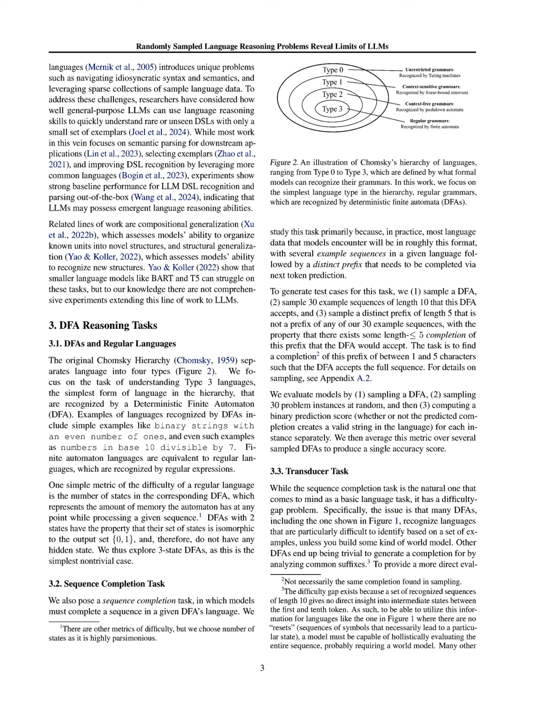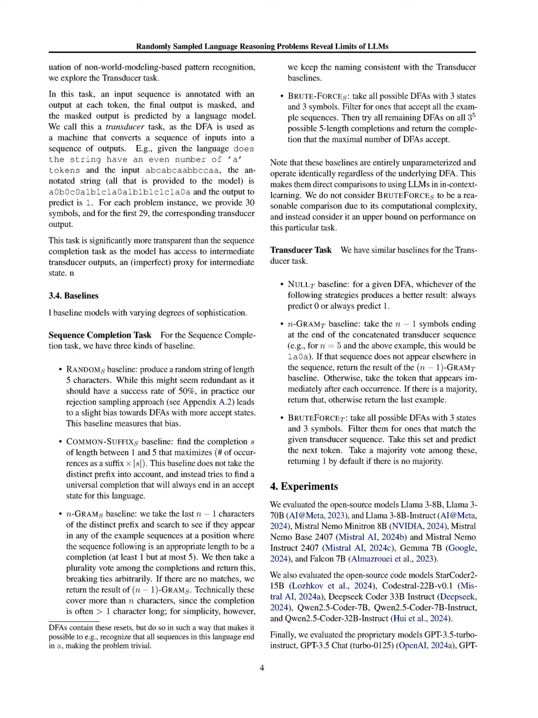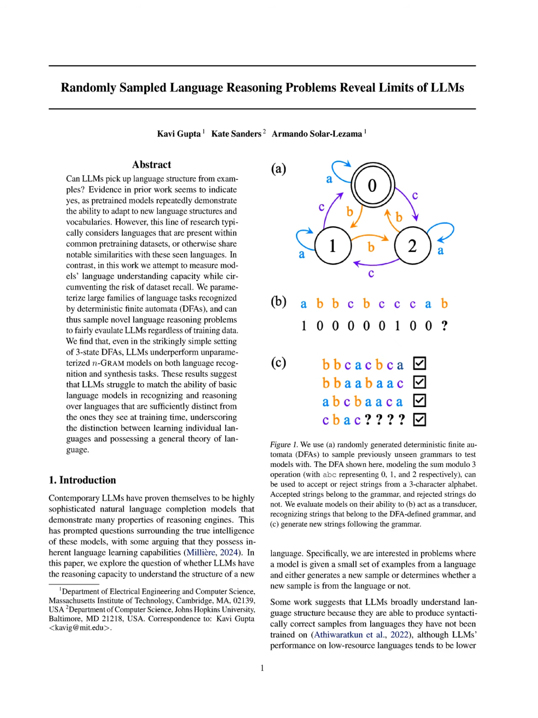For the evaluation, the methodology includes generating test cases by sampling a DFA, creating 30 example sequences of length 10 that the DFA accepts, and then sampling a distinct prefix of length 5 that is not a prefix of any of the example sequences. Finally, the task is to determine a valid completion of this prefix that the DFA would accept, and the models are evaluated based on their ability to predict these completions accurately. This systematic approach allows for a robust assessment of LLMs' reasoning capabilities without the influence of prior training data.